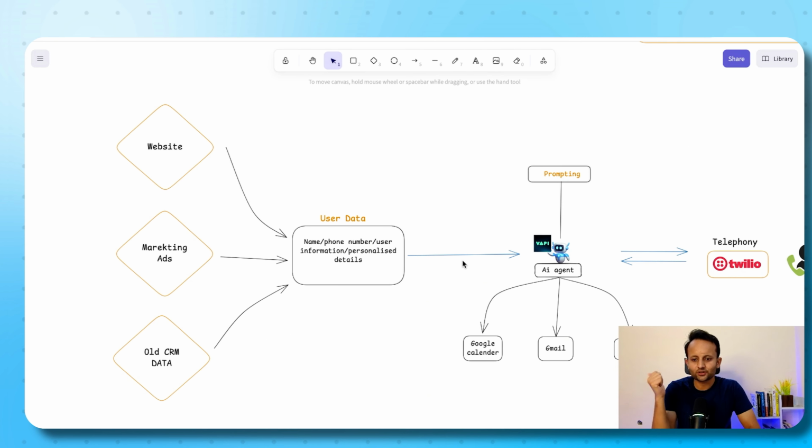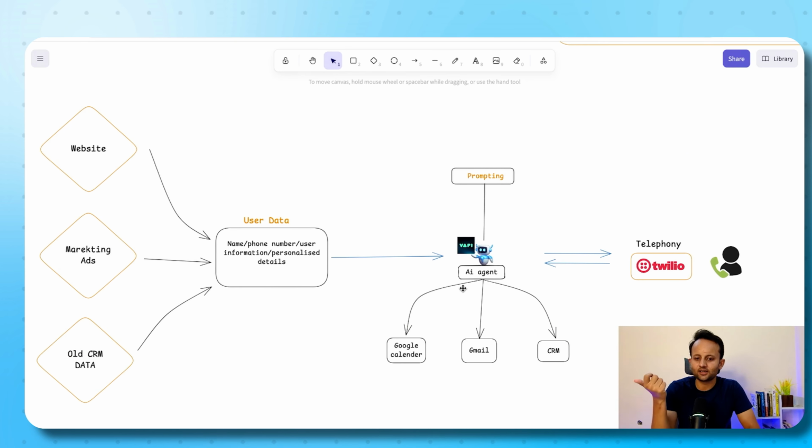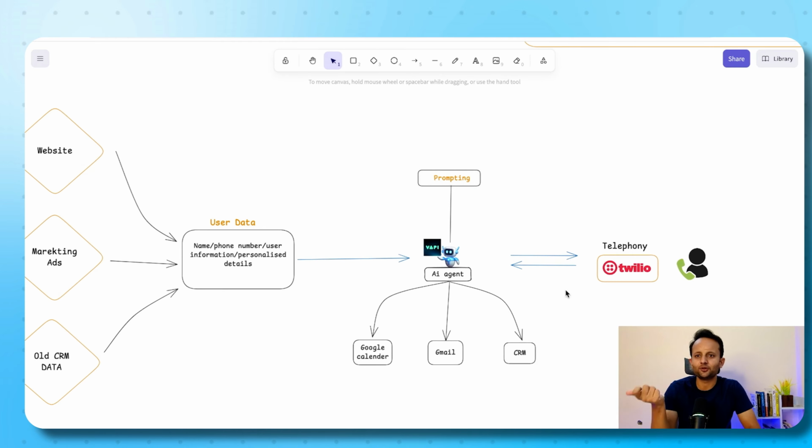So now the question is how you get this data personalized. If you're scraping this data from Apollo, you can run a small scraper automation which will personalize this data. Otherwise you can run an automation in make.com, and when you are scraping the data from your website, you can ask for their personalized information. Then you need to pass this data to the agent, and this data will be used by the agent.